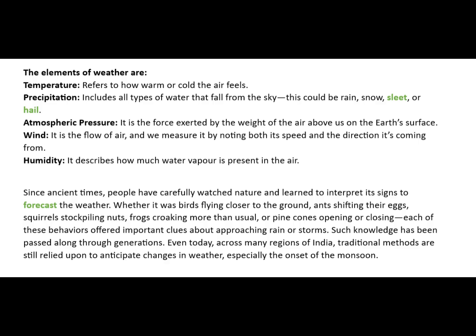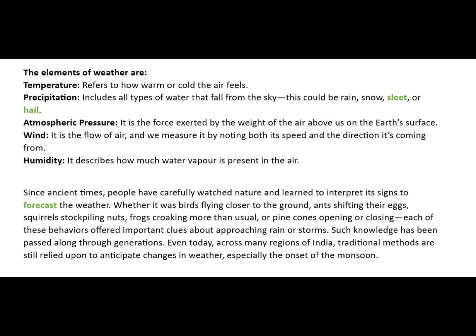Atmospheric pressure is the force exerted by the weight of the air above us on the Earth's surface. Wind is the flow of air, and we measure it by noting both its speed and the direction it's coming from. Humidity describes how much water vapor is present in the air.